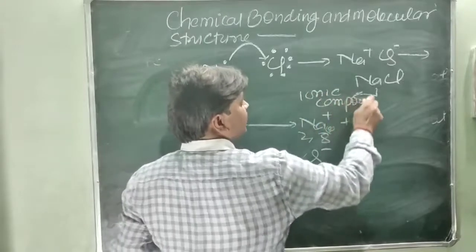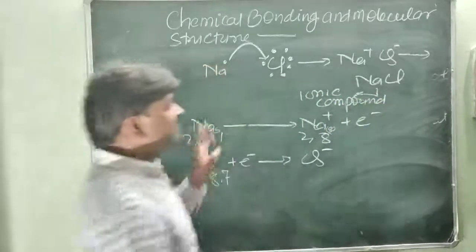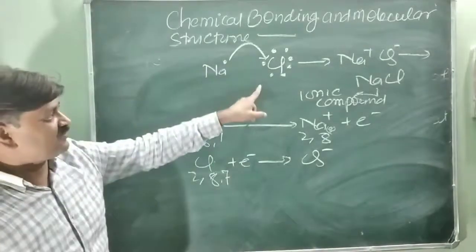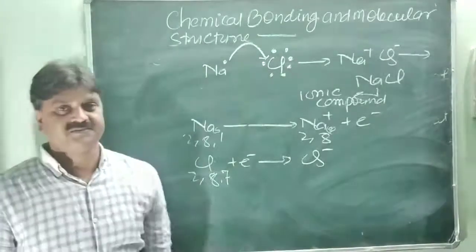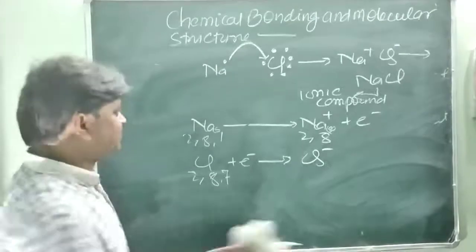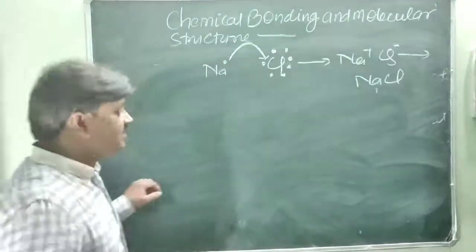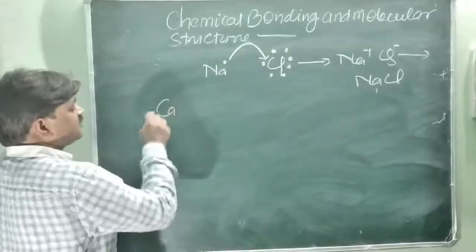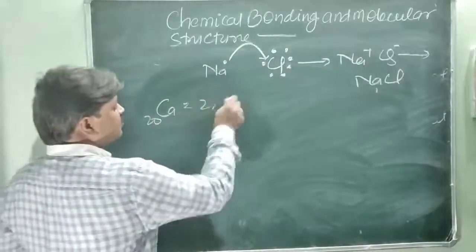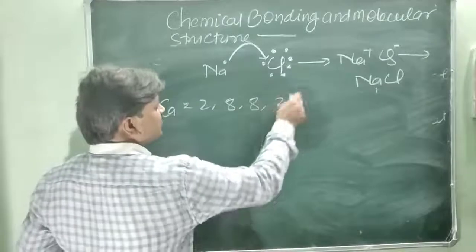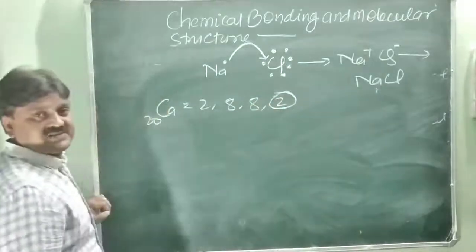So an ionic bond or ionic compound, or electrovalent bond, is formed by the complete transfer of electrons from one atom to another atom. Similarly, another example is calcium fluoride. Calcium has atomic number 20, 2, 8, 8, 2. There are 2 electrons in the outermost shell of calcium.